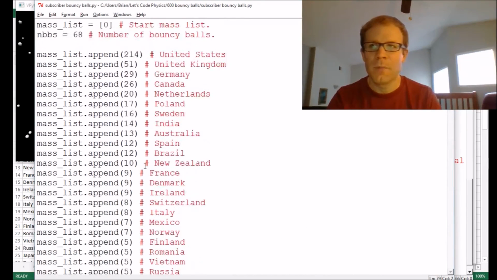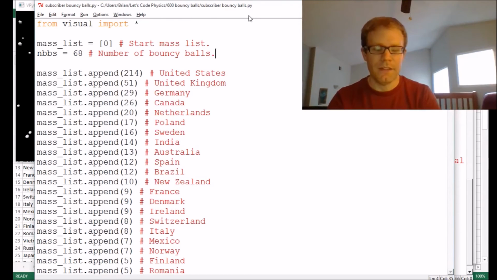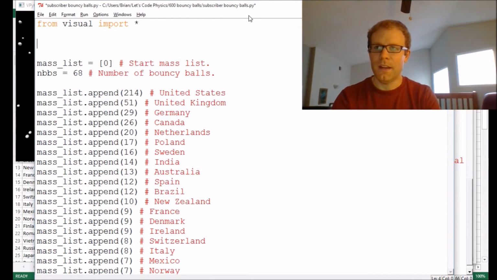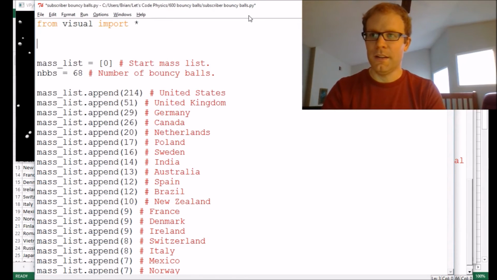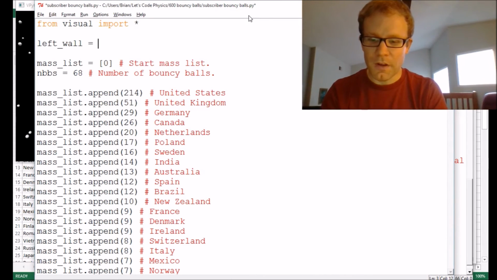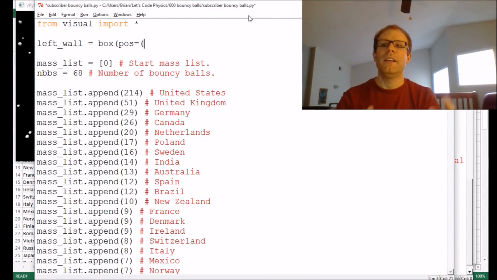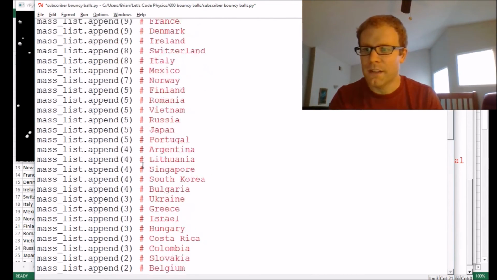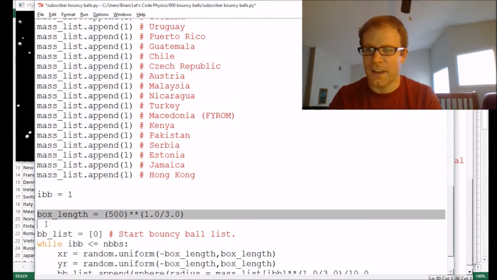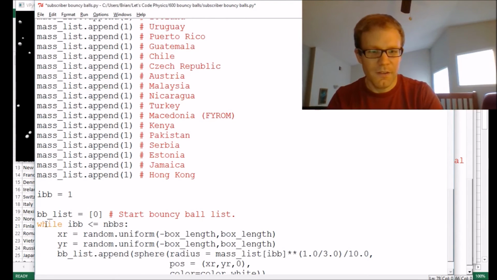So I'm going to go, let's put those walls in up at the top. So actually, let's put this in at the very top. So let's call it left wall equals, and then we'll call them right wall, top wall, and bottom wall. So we're going to call this thing, I believe the command is box. And so what I want to do with this is I want to give it a position that is all the way to the left. So I actually need to define my box length ahead of time. There we go.